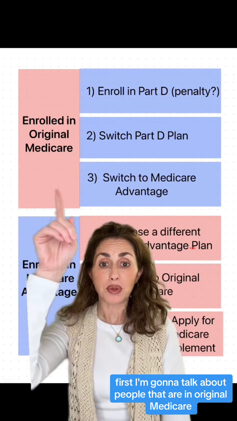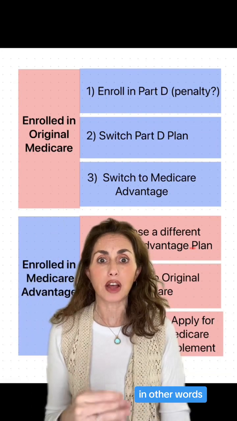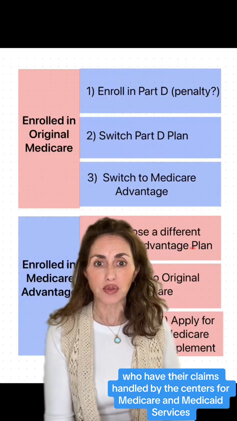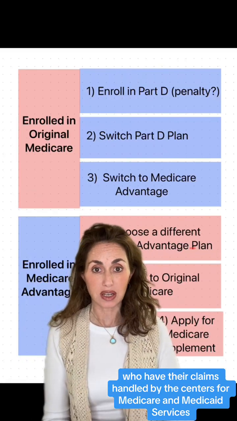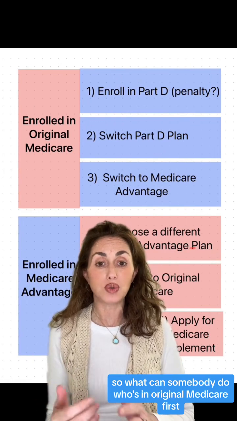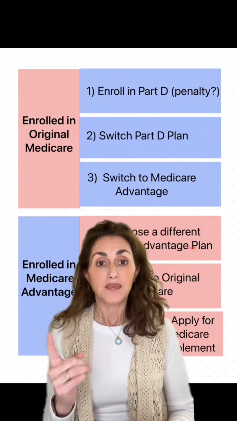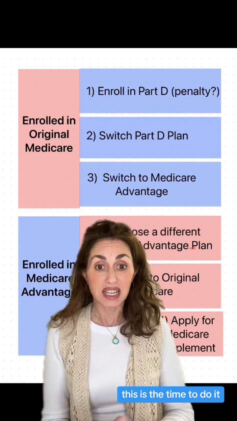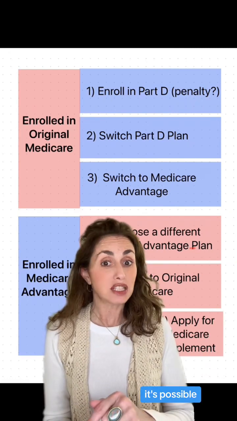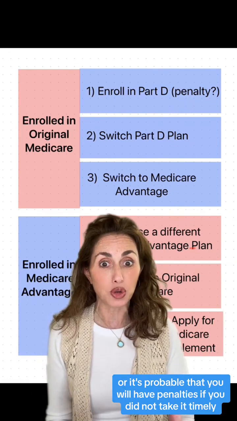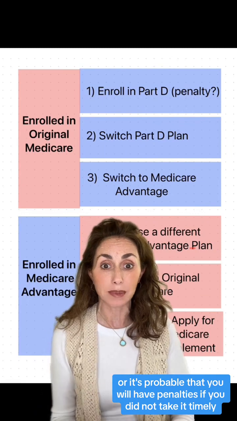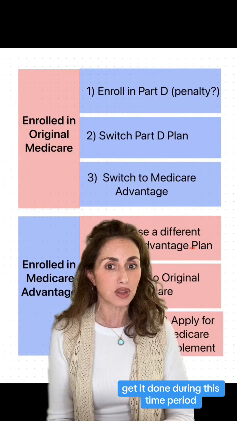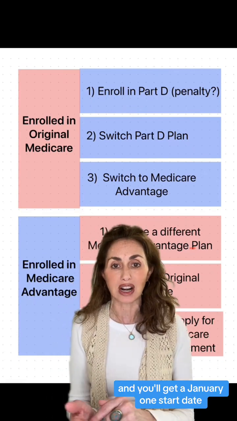First, I'm going to talk about people that are in original Medicare. In other words, Medicare beneficiaries who have their claims handled by the Centers for Medicare and Medicaid Services. So what can somebody do who's in original Medicare? First, if you have never enrolled in a Medicare Part D prescription drug plan, this is the time to do it. It's possible or it's probable that you will have penalties if you did not take it timely, but know that if you've decided you want that kind of coverage, get it done during this time period and you'll get a January 1 start date.